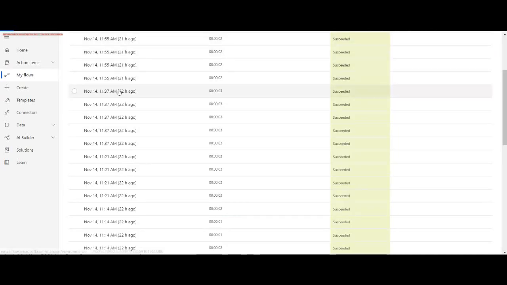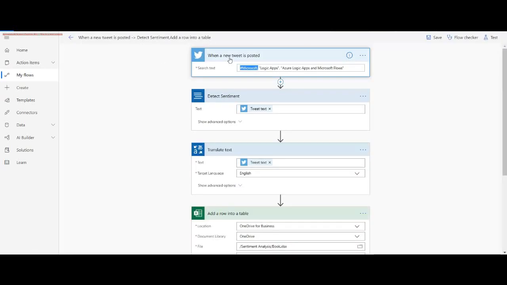So I checked my run history and found there was a big gap, like 11:21, 11:37, and this was when I was doing manual testing for my workflows and it was not running. Then I realized we need some recurrence control to fetch the Twitter text automatically.